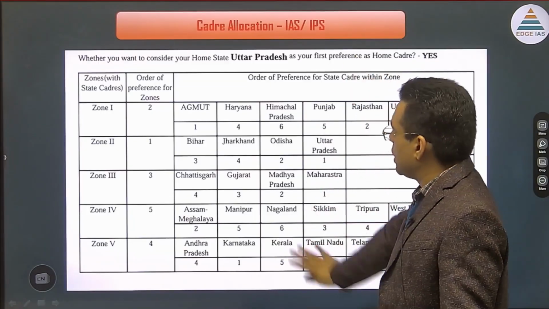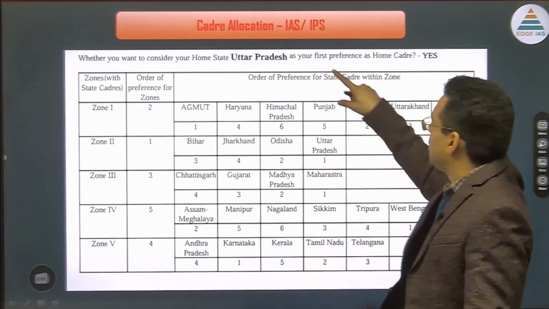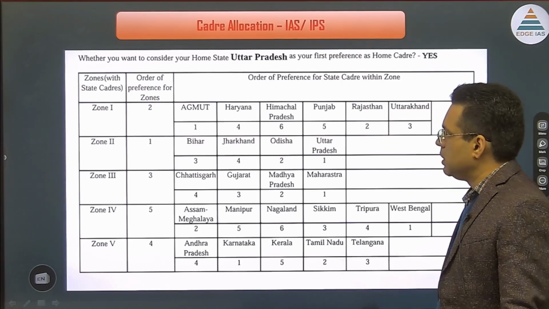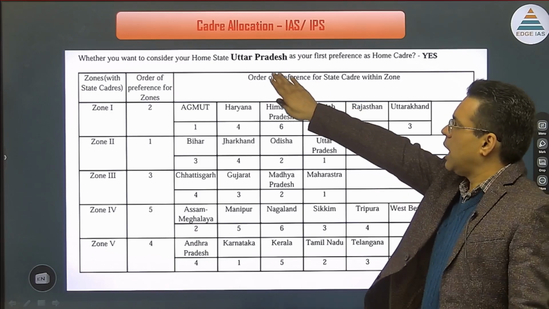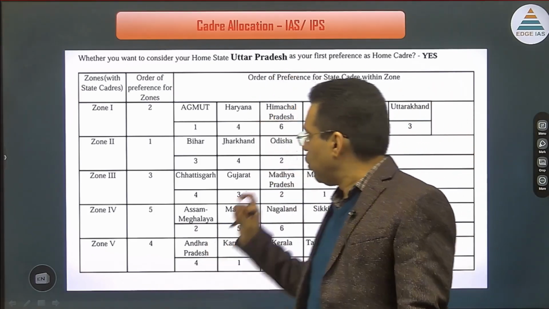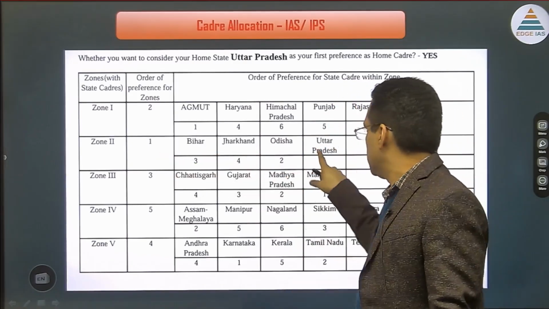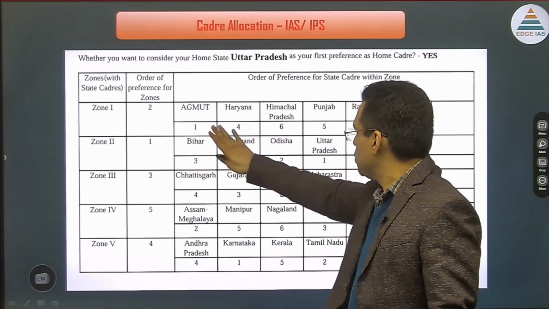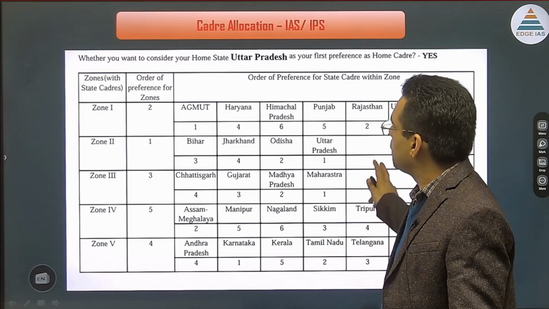Then cadre allocation. Now in cadres you have zone 1, zone 2, there are 5 zones, and thereby you can choose any zones for all India services, that is IAS and IPS. Now always when you fill the zone, it is important that you understand whether you should put your home state as first preference or not. So if your home state, for example in this situation, the home state is Uttar Pradesh, you can see zone 1 Uttar Pradesh 1-1. So first zone 1, then it goes to second zone, then Agmut cadre. Now all these zones have to be decided. So IAS IPS cadre is there.